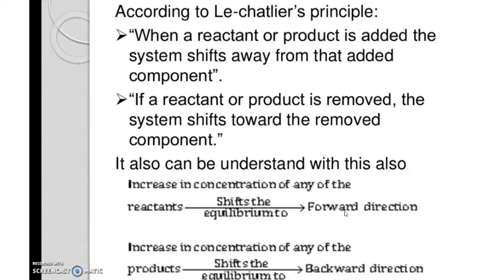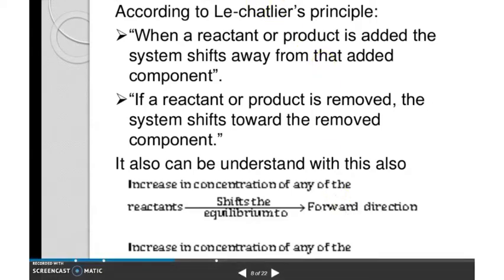So products will convert to reactants. If reactants concentration increases, equilibrium will shift to the forward reaction, so we will get more products. If the concentration of product increases, what will happen? The backward reaction will be favoured. This is the example for the change in concentration.